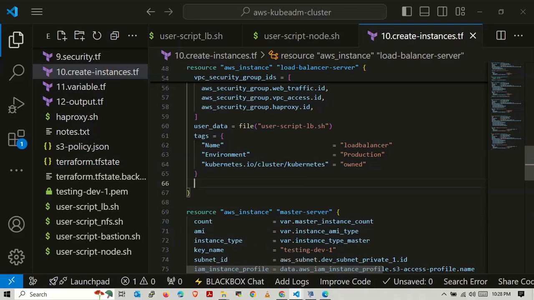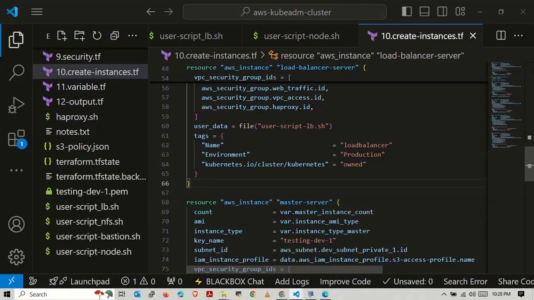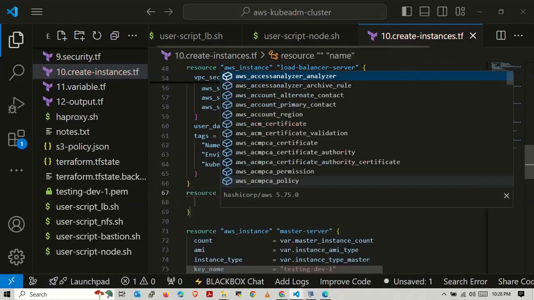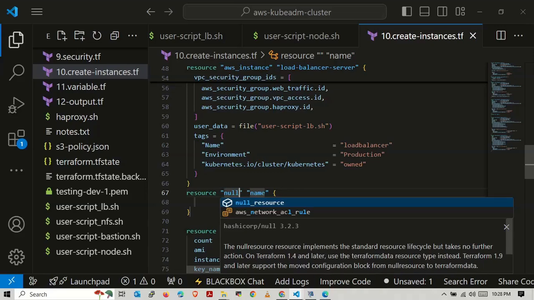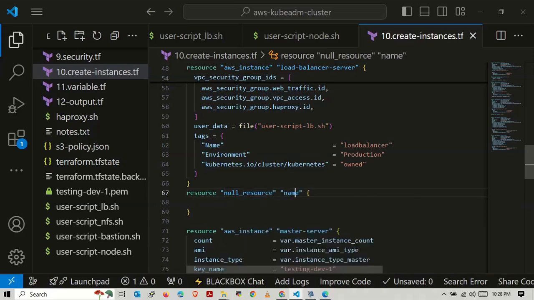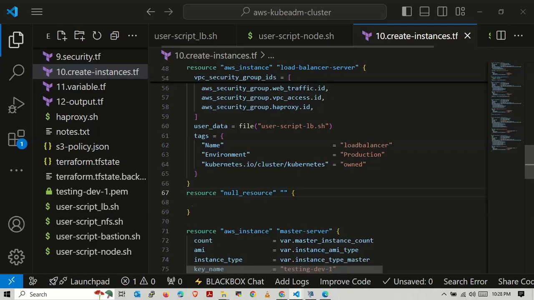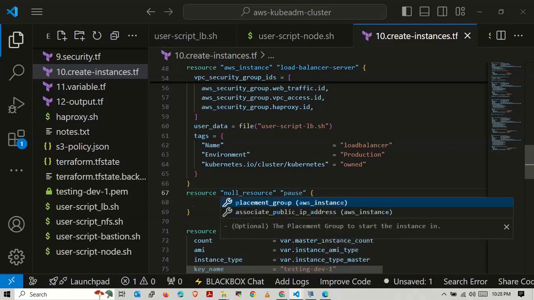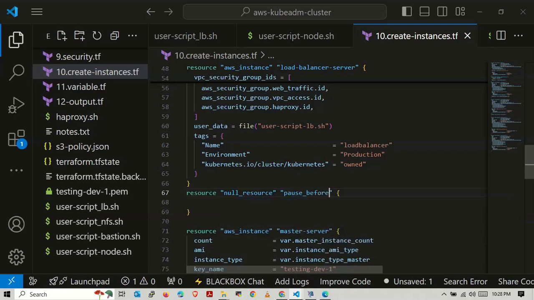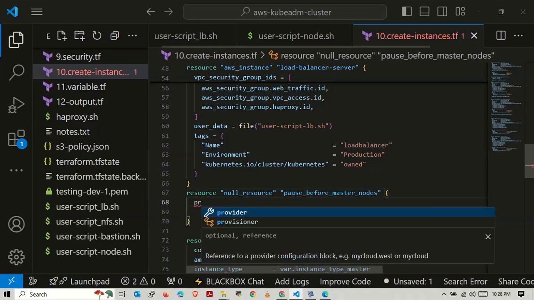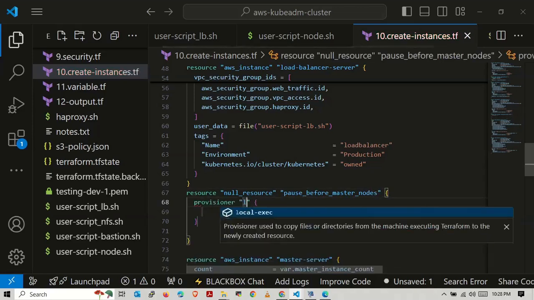Before master nodes. Pause before master nodes. Provisioner, again local exec.